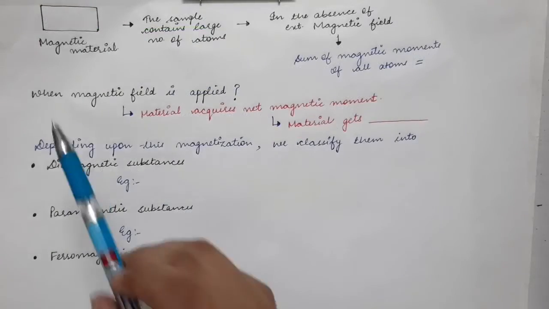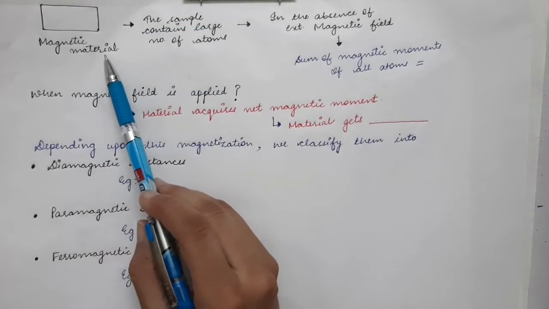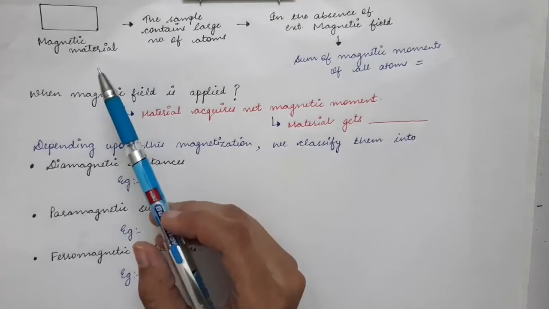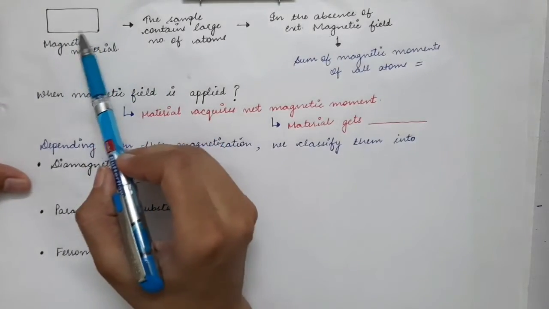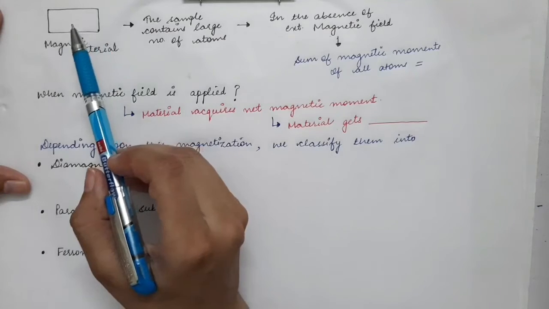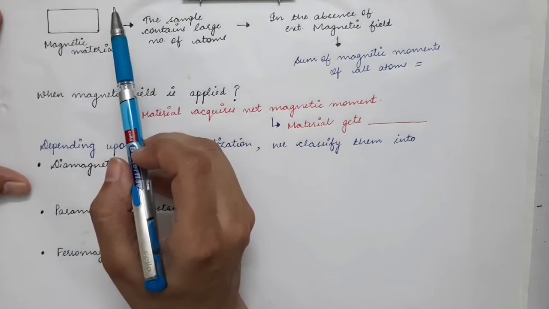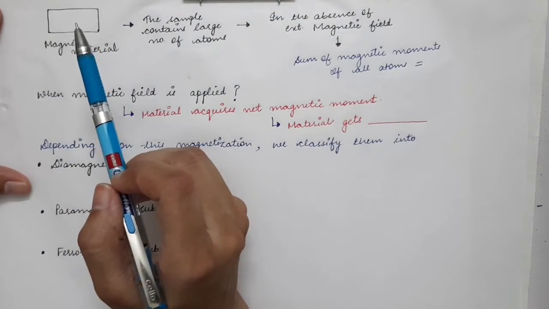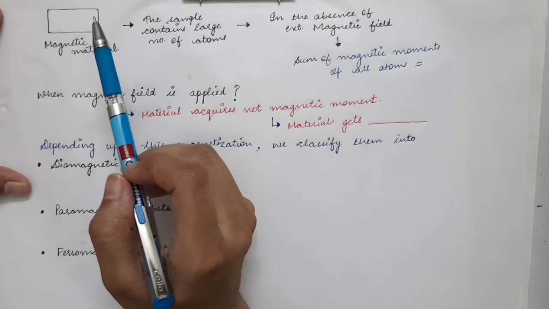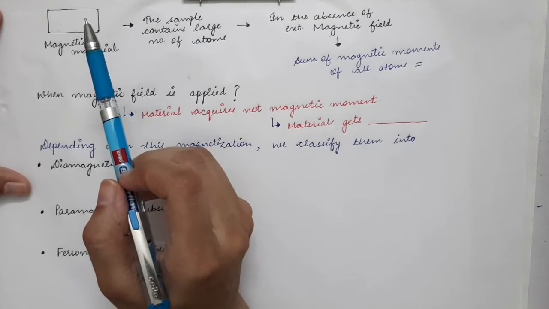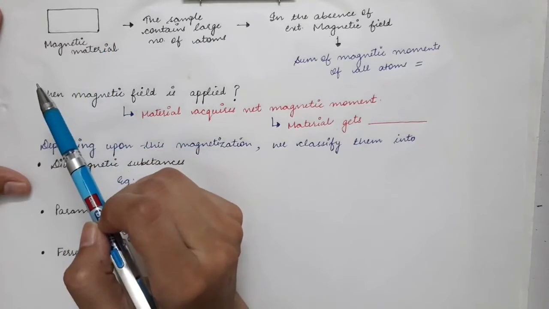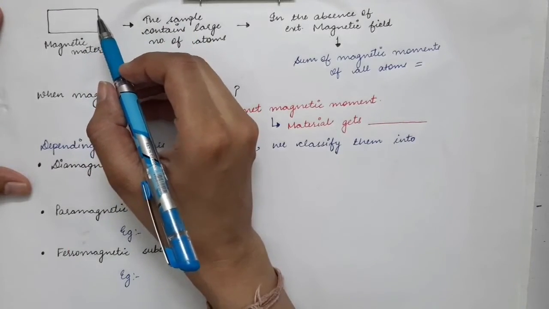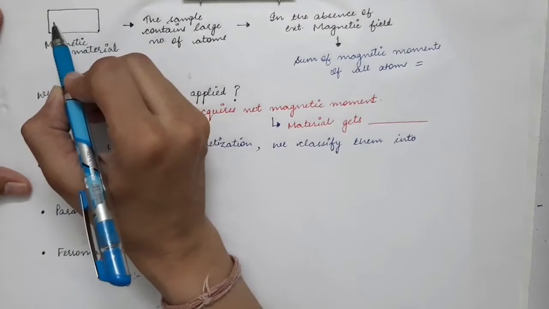Now let's consider you have any magnetic material. Let's suppose that this material is made up of some paramagnetic atoms. So every atom which is present inside this material will have its own magnetic dipole moment. As we have seen on the previous page, atoms can be categorized into diamagnetic and paramagnetic. Now paramagnetic atoms have their own magnetic dipole moment.